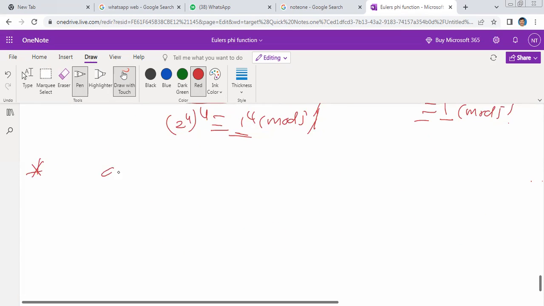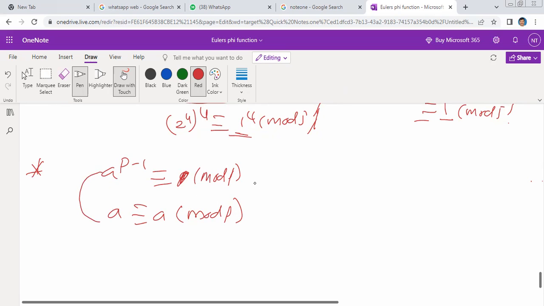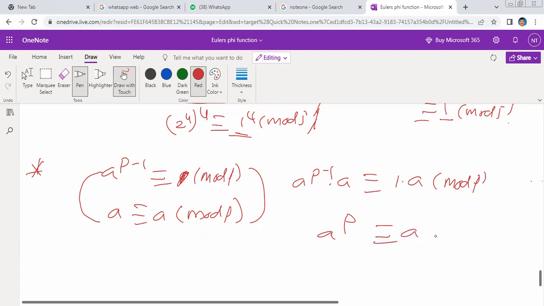One more thing: a power p minus 1 is congruent to 1 modulo p. What about a congruent to a? It is the reflexive property modulo p. Am I right? a is congruent to a modulo p. Now multiplying these two, by properties of congruence, a power p minus 1 into a is congruent to 1 into a modulo p. Therefore, a to the power of p is congruent to a modulo p. It is another result.